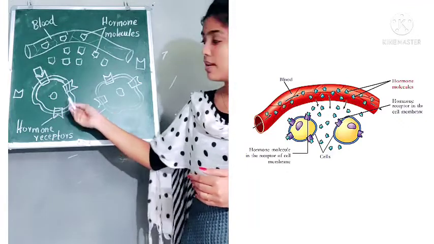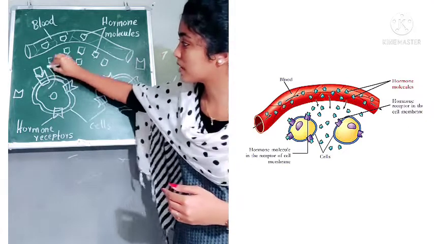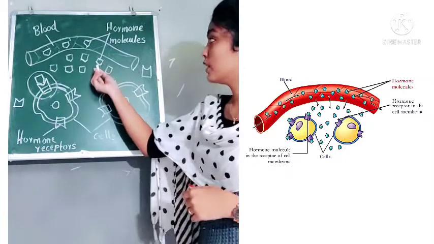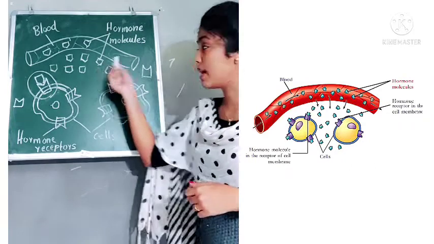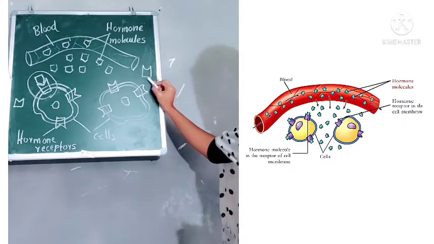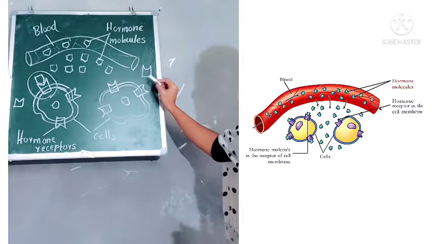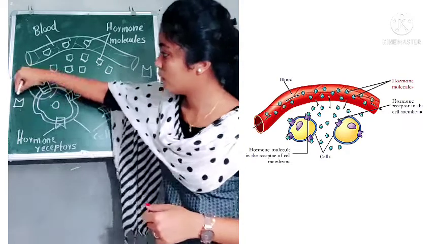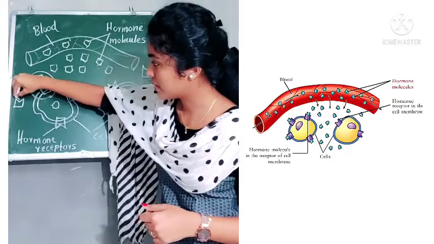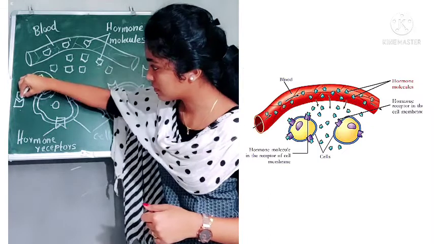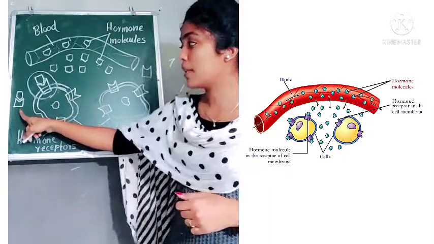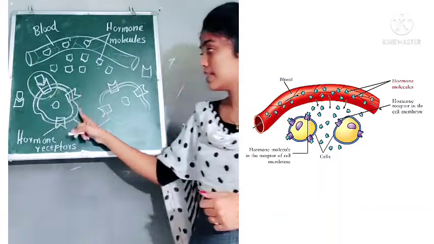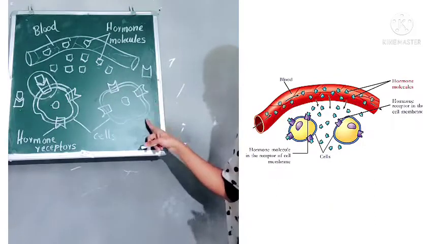This is the reason a hormone receptor complex is formed here. Is this particular hormone molecule able to bind with the other receptor? No, it is not possible. But it can bind properly with this receptor, just like this. So a hormone receptor complex is formed in this cell, but not in the other cell.